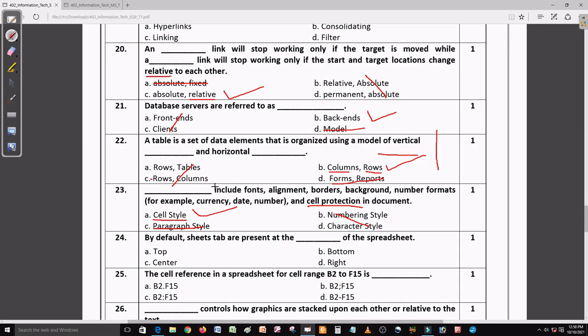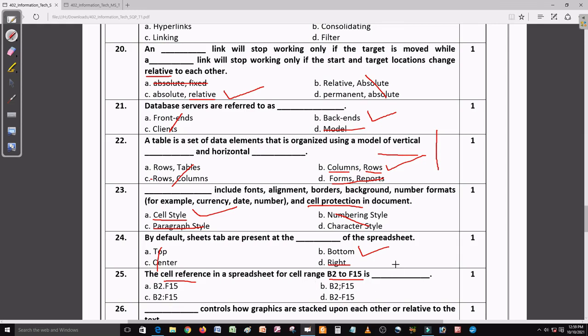Now come to question number 24. In question 24, by default sheet tabs are present at the dash of the spreadsheet. So in a spreadsheet we get a sheet tab, and where do we get it? Top and center, no, and right, no. Yeah, bottom is the right answer here. Now come to question number 25. In question 25, the cell reference in a spreadsheet for the range B2 to F15. So we have to define a range of cells.